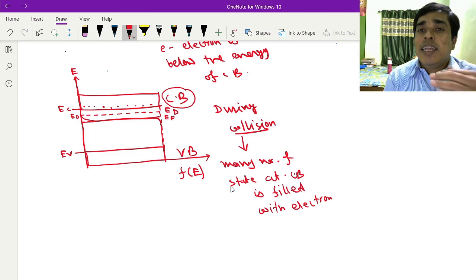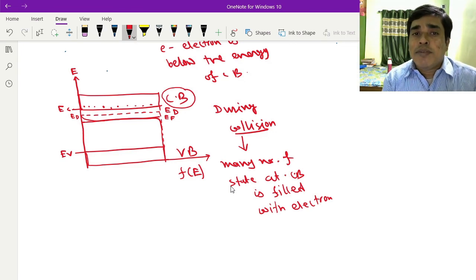The Fermi function, the Fermi-Dirac function, is the function for finding the probability of finding electrons.